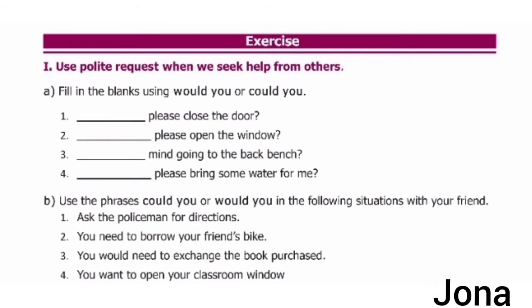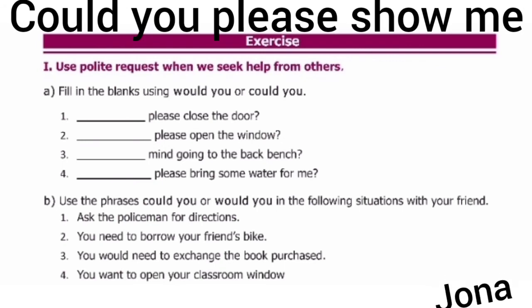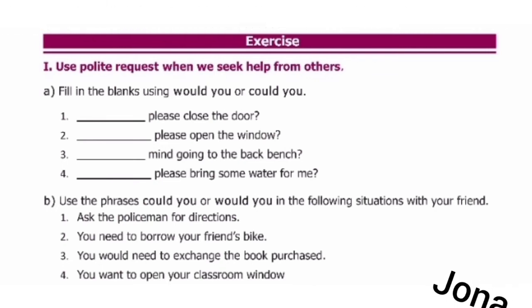Here we have to use the phrases. Could you please show me the direction to the railway station? We are asking the question to the policeman, requesting the policeman.